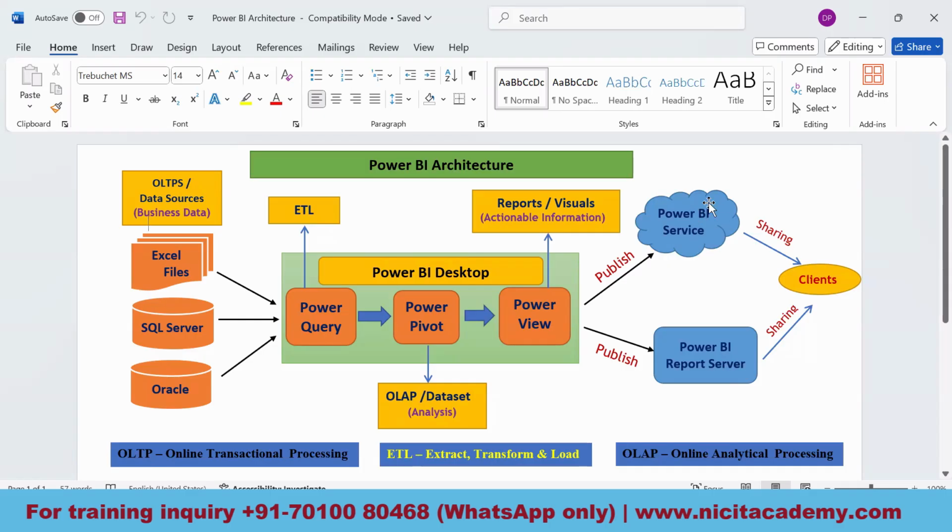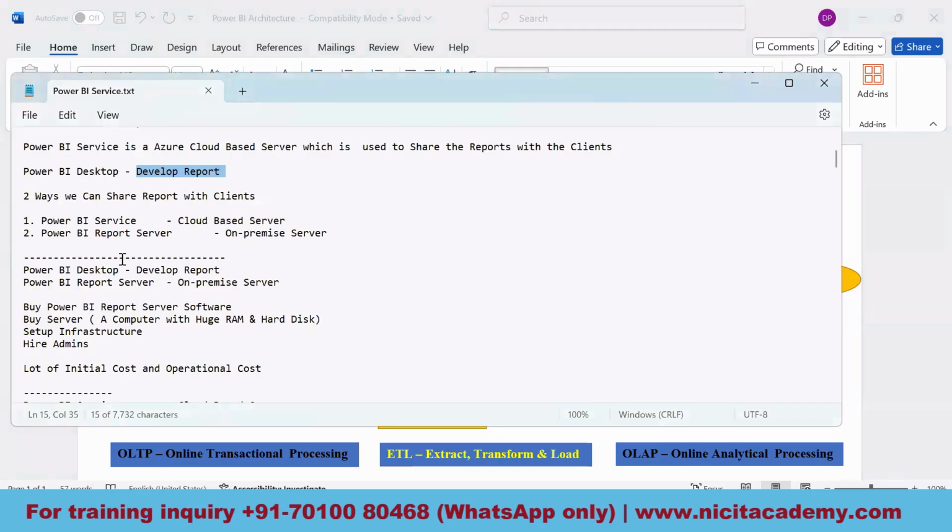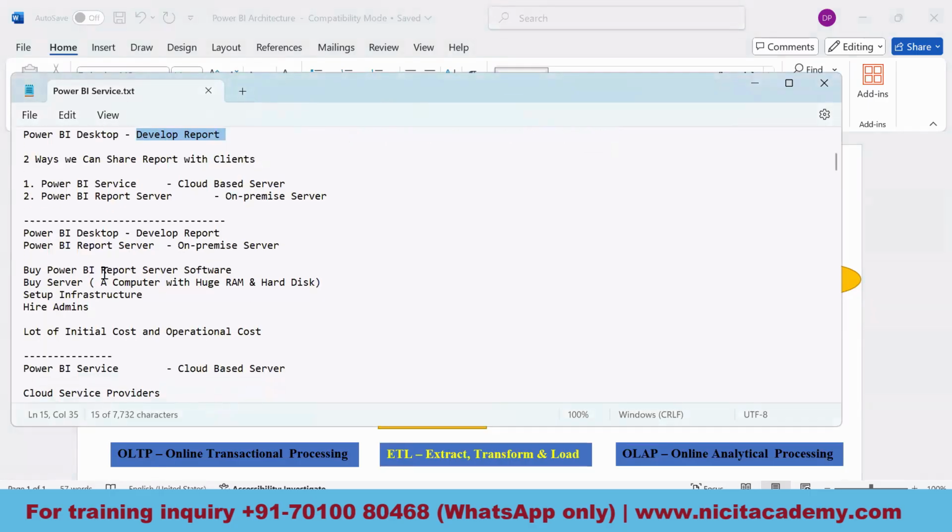So basically, whenever I'm talking about the Power BI report server software, let's talk deeply on this Power BI report server.